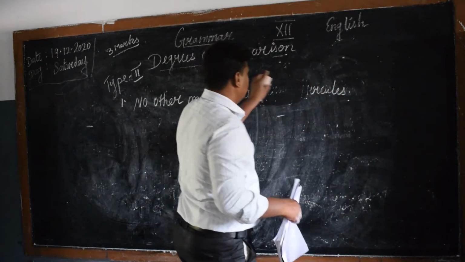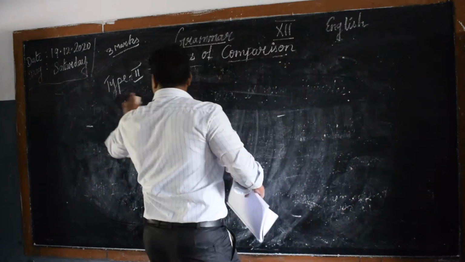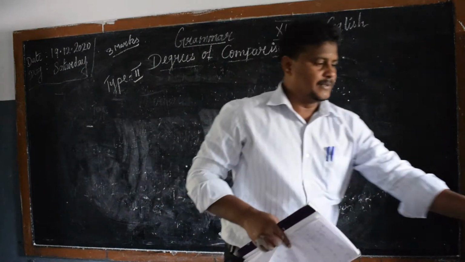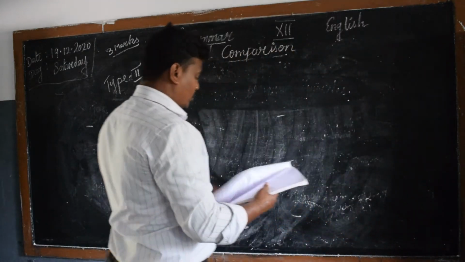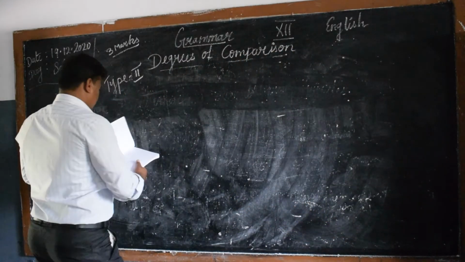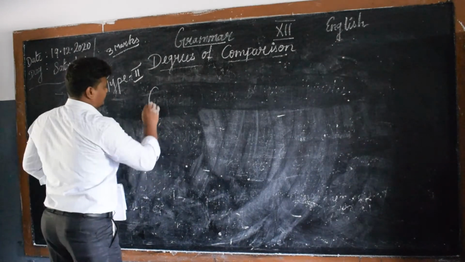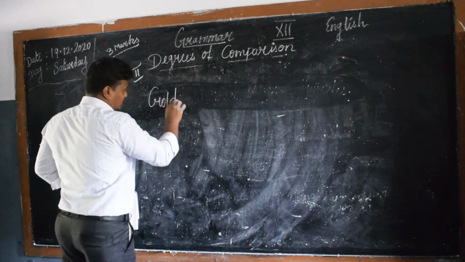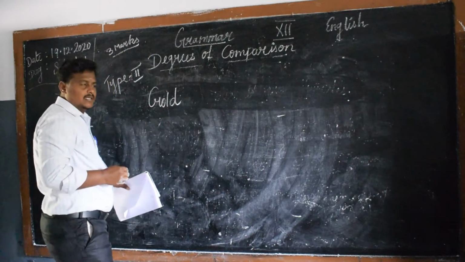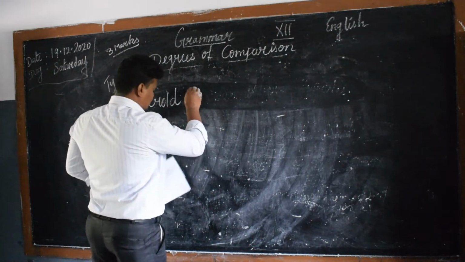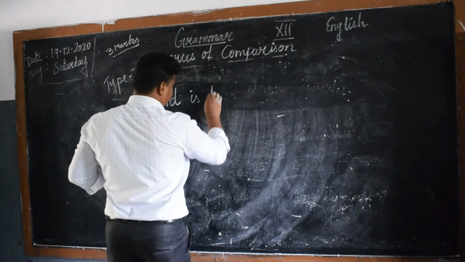First of all, we'll see the simple example here. Gold is the best metal. We'll see the simple example, then go for the tough one.